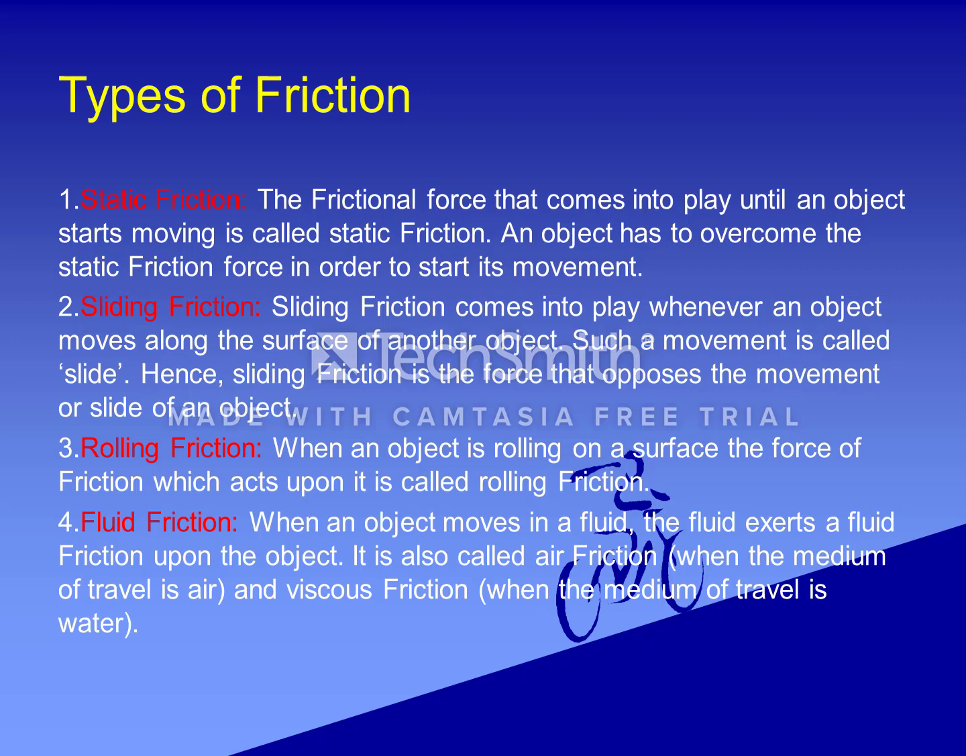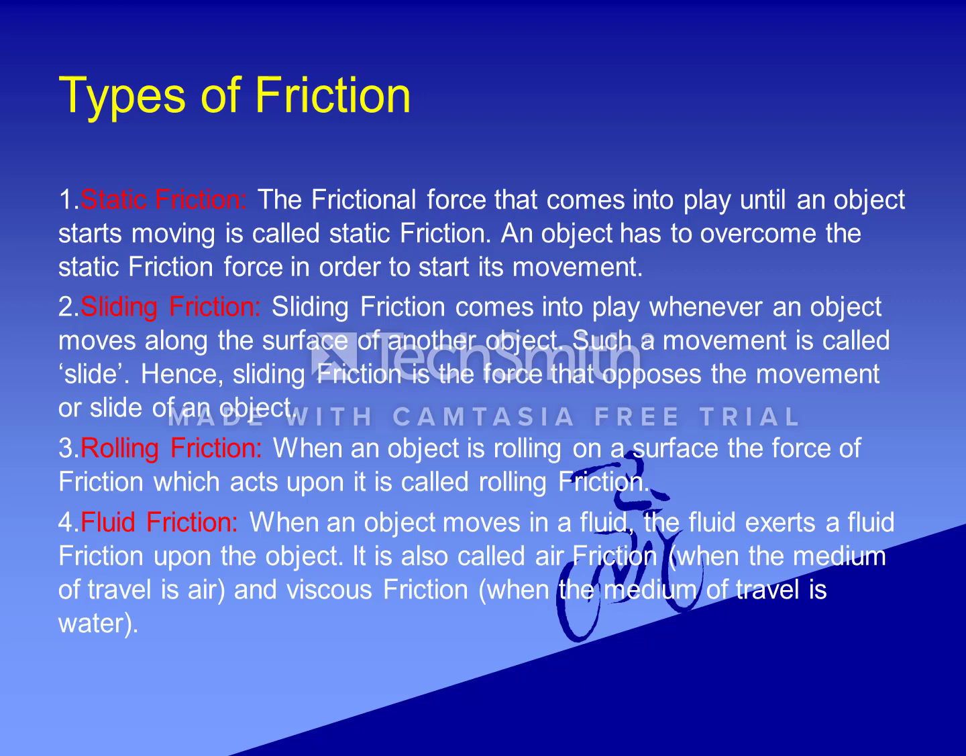Then let us move to the main topic of this chapter, that is types of friction. Number 1, static friction. The frictional force that comes into play until an object starts moving is called static friction. An object has to overcome the static friction force in order to start its movement.